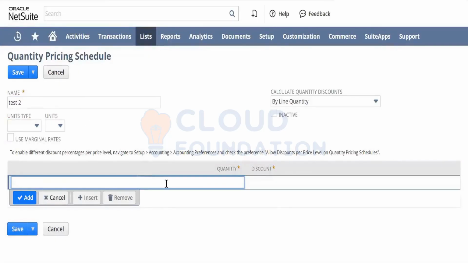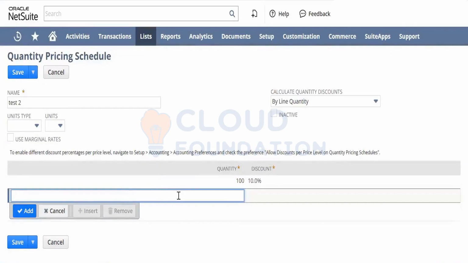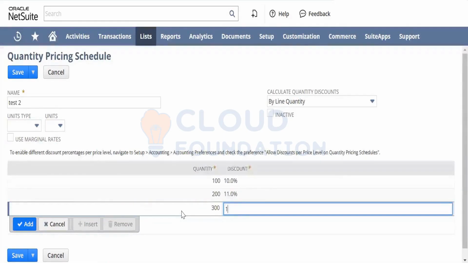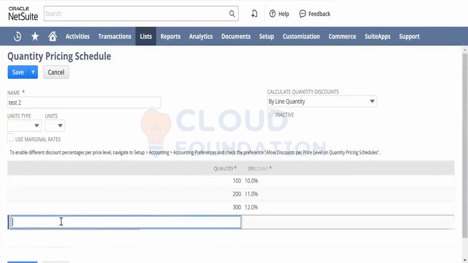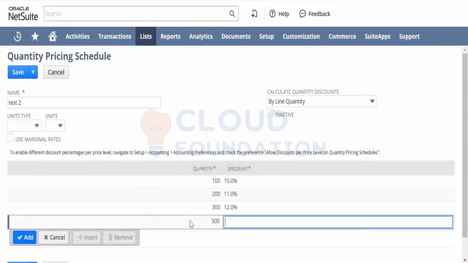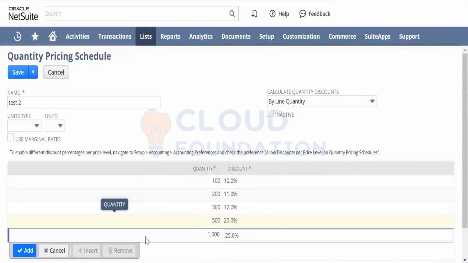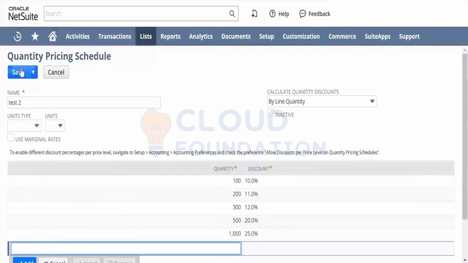This time what we'll do is the 100% discount. At 500, I would say I'm going to give a 20% discount. And then after 1000 quantity, I want to give a 25% discount. So let us try and save this.